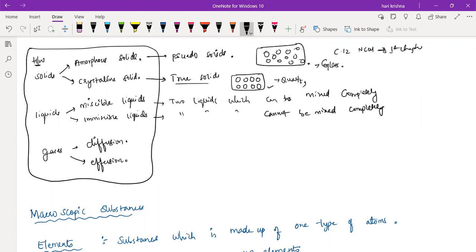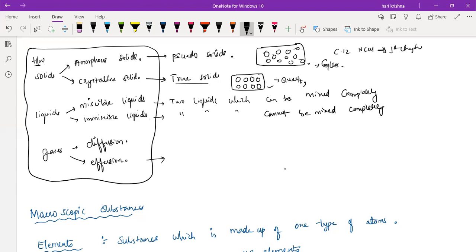Effusion means the same movement of the gas from high concentration area to the low concentration area, but it happens through a small tiny hole, like gas stove burners, or a tire puncture. Suppose you have a car tire or a bike tire, and you put a needle in that tire, what will happen? The air will come out. Don't do this experiment at home.